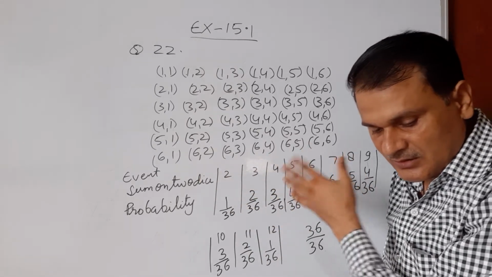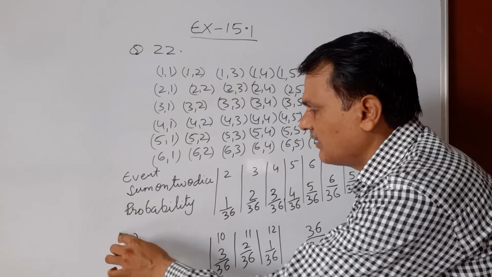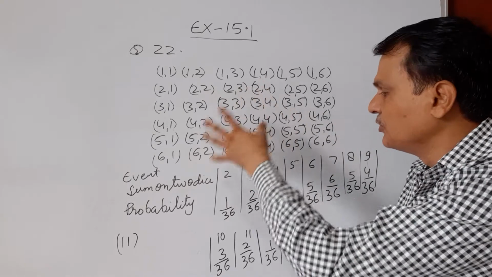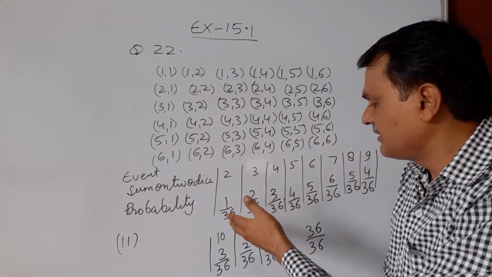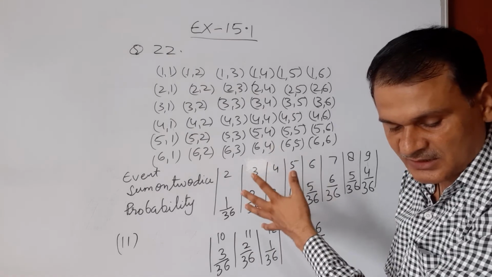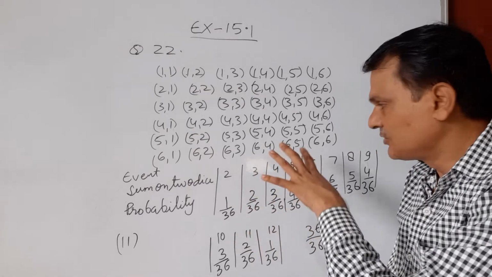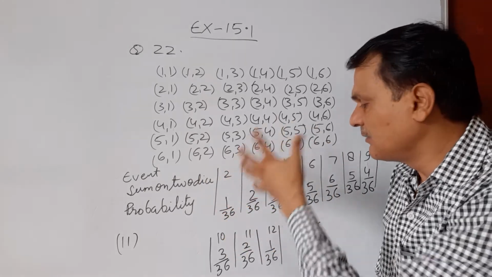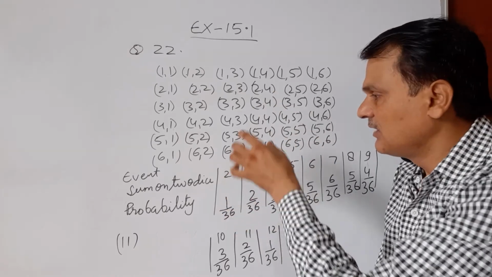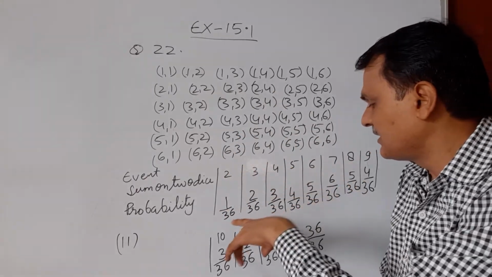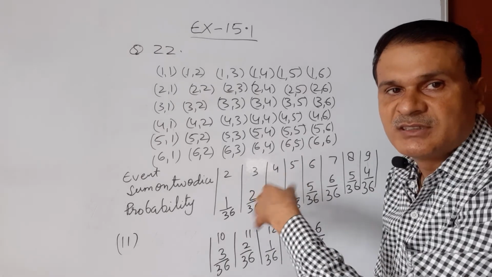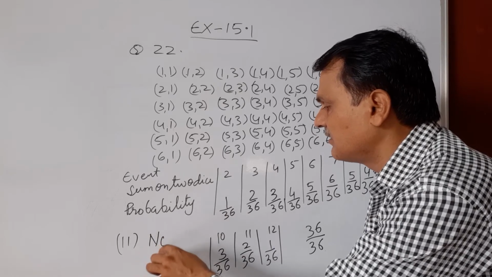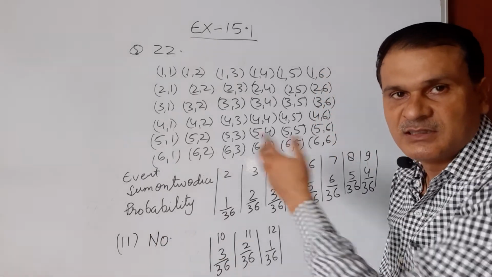In the second part of the question, a student says that the outcomes 2, 3, 4, 5, 6, 7, 8, 9, 10, 11 and 12 all have probability 1 upon 11. These are not equally likely, so the probability of each will not be 1 upon 11. The sum of the dice will be 2 to 12 and their probabilities are different. So the answer is no, and this is the answer of question number 22.